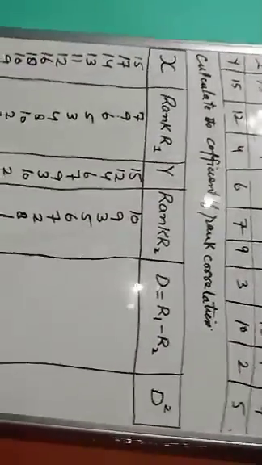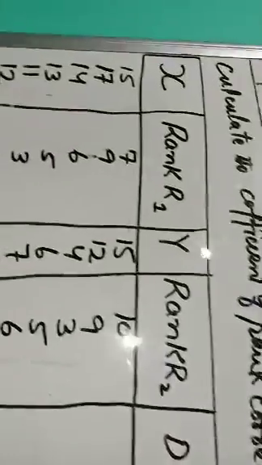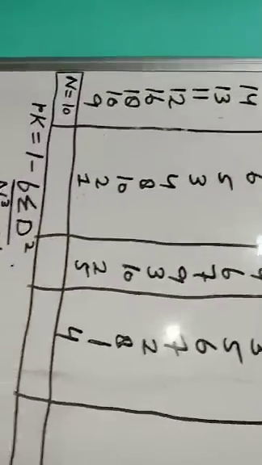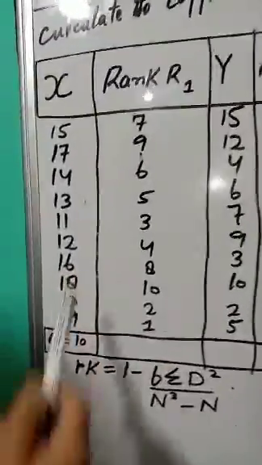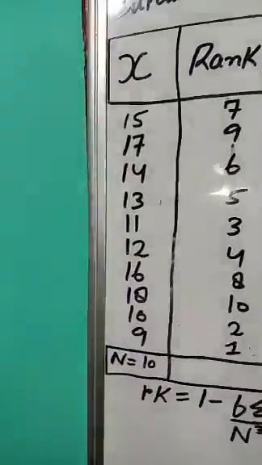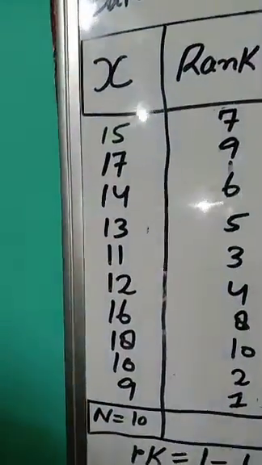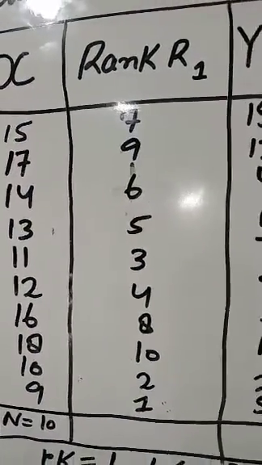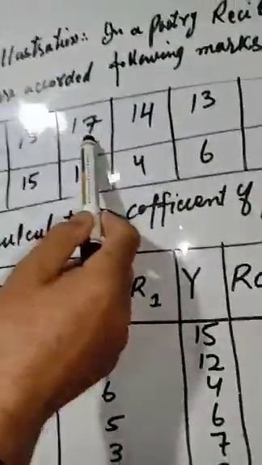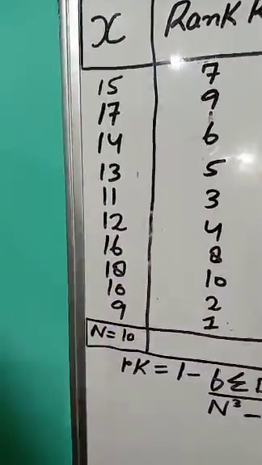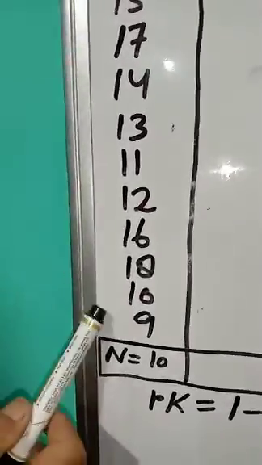Now, what to do now? We have to calculate the coefficient of rank correlation. As usual, as we have been doing for many days, in this table, first of all, the marks judge X gave to the students were 15, 17, 14, 13, 11, 12, 16, 18, 10 and 9.